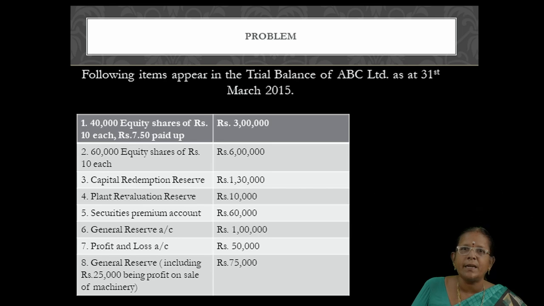There is one condition in the problem. It should be utilized in minimum. So last one, capital reserve. Please correct this. It's not general reserve. It's a capital reserve. So capital reserve, even though there are 75,000 rupees, we can utilize only 25,000. So first of all, I am going to take amount from capital reserve. So capital reserve account debit 25,000 and remaining 75,000 can be taken from general reserve account.